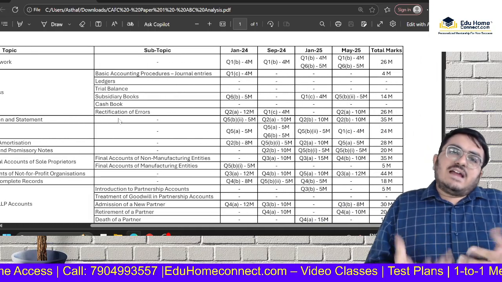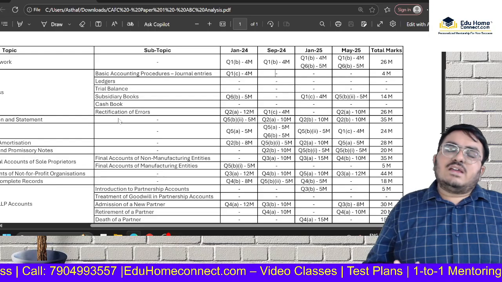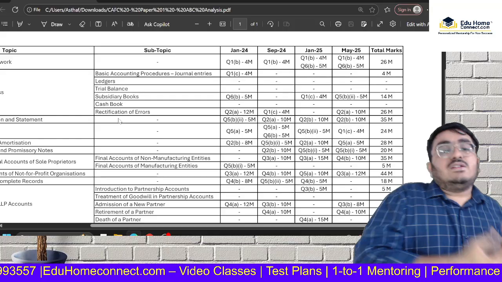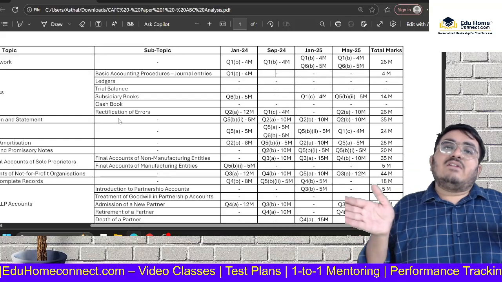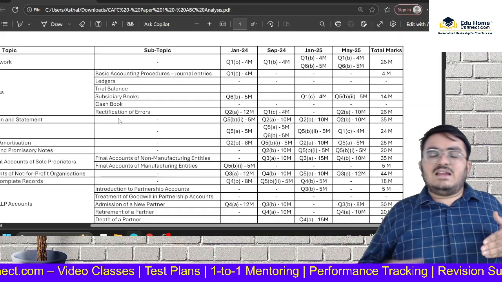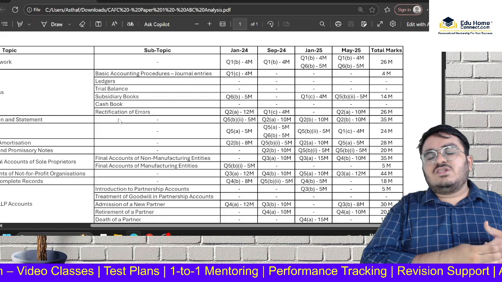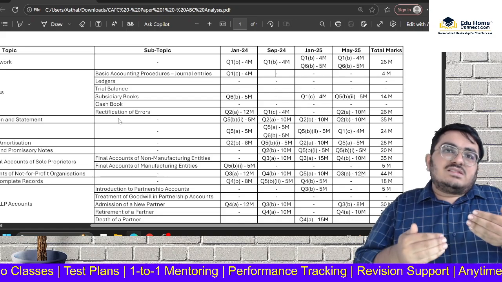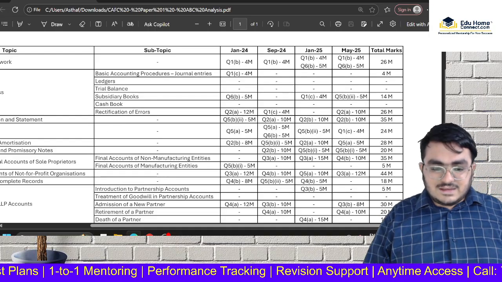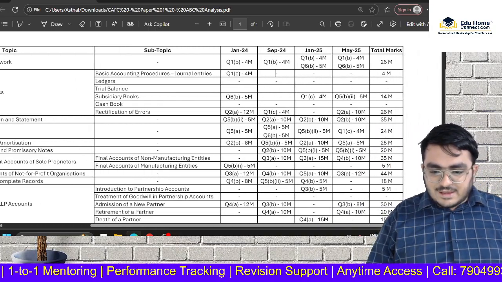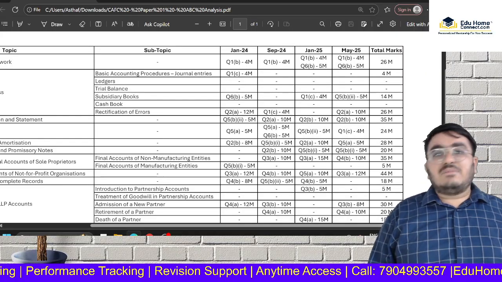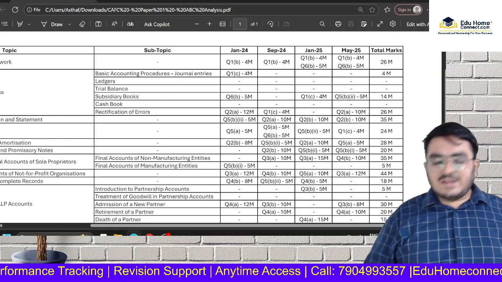Inventories. Now, inventories is a kind of chapter which students feel is a little complicated. So therefore I am putting it in category B. Because if you do not have that much time, and let's say you're starting your preparation just now, considering we have less than a month left for your examination, I would suggest you just brush through inventories. I'll put it in B section because I know it is coming, but it is not that weighted. So if you see, in inventories we are getting 5 or 4 marks every attempt. Only in September 24 we got a 10 marks question from inventories. So this is a category B chapter that you can consider.